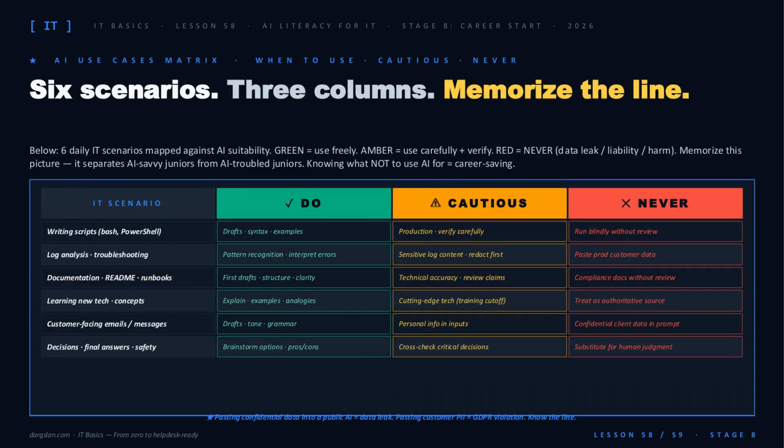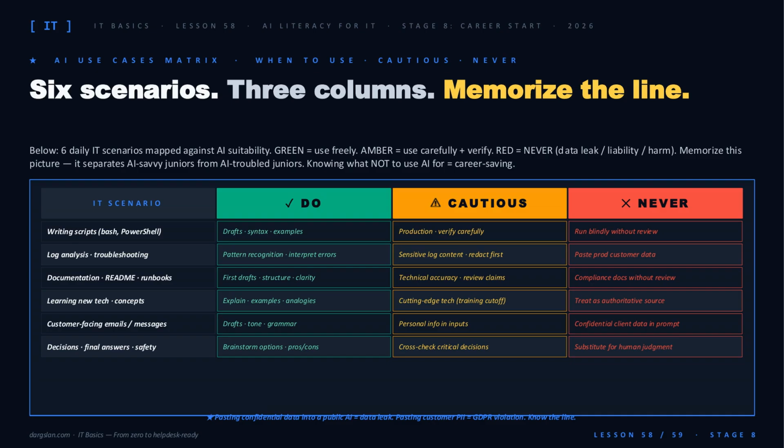But knowing how to prompt isn't enough. You also need to know when not to prompt at all. This matrix is your map. 6 daily IT scenarios, 3 zones. Green means go: drafting scripts, explaining errors, learning new tech. Amber means use it, but verify: production code, sensitive logs, cutting-edge frameworks past the training cutoff.